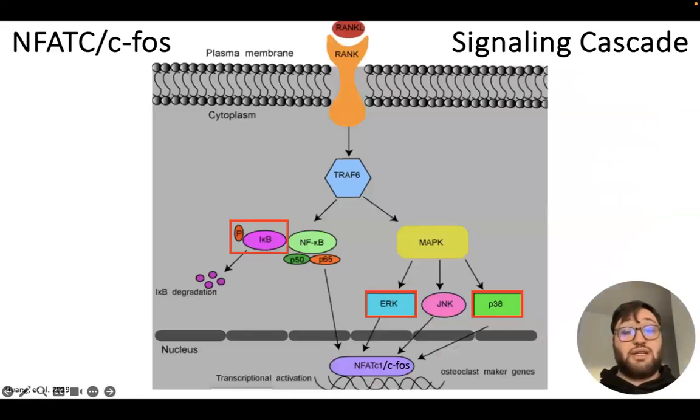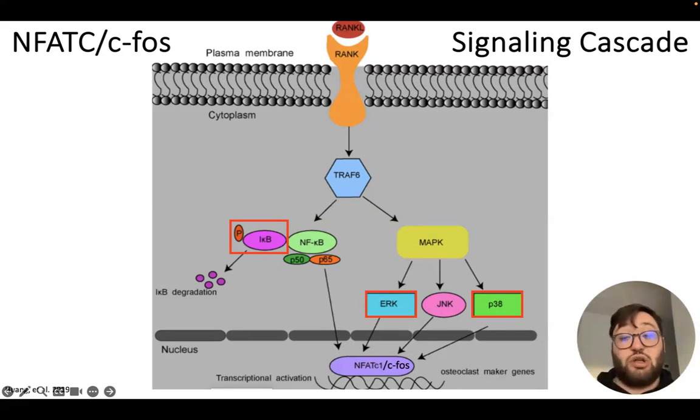This diagram here explains the NFATC-CFOS signaling cascade in pre-osteoclast cells, taken from a paper in 2019. NFATC and CFOS are both transcription factors that promote osteoclastogenesis, and following RANKL binding to RANK receptors in pre-osteoclast cells, this signaling cascade is induced that leads to the expression of genes that promote osteoclast differentiation. As seen in experiment 3, these transcription factors are upregulated when the interaction between RAB11B and HSP90 is inhibited.